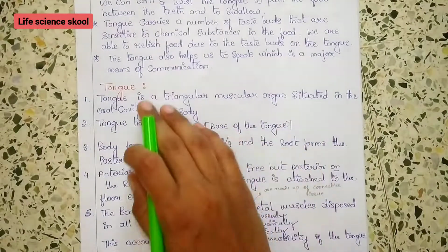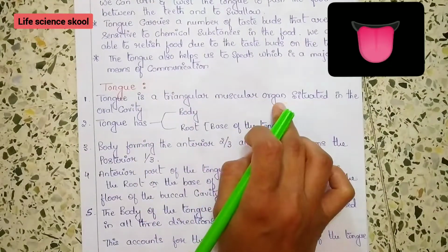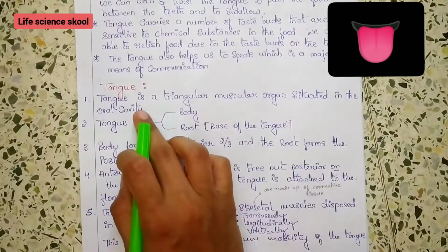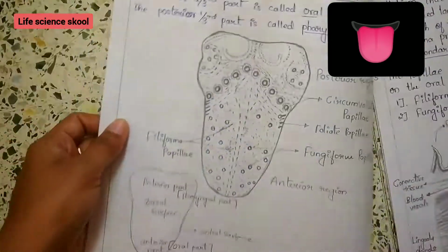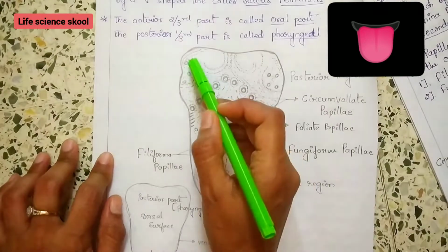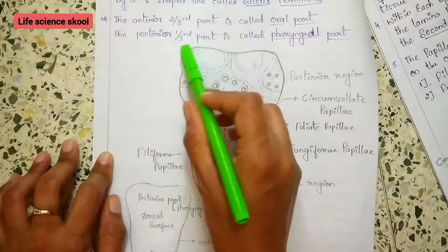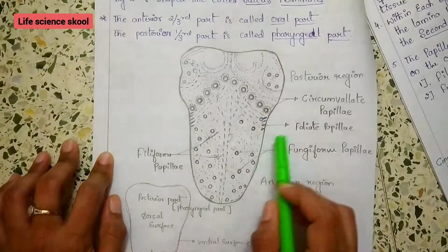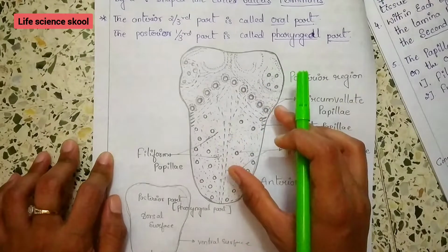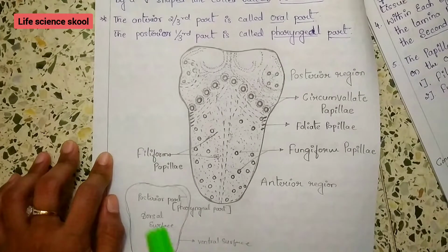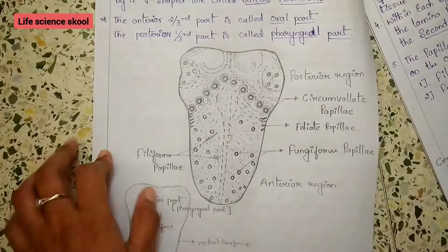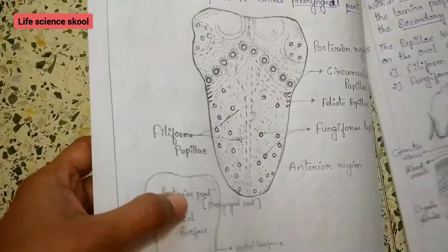The tongue is a triangular muscular organ situated in the oral cavity or buccal cavity. You can look at the diagram here which I have drawn. The tongue is triangular and muscular, and it is located in the oral cavity. You can have a look in your own mouth to see it.